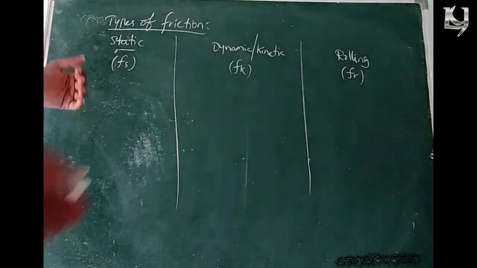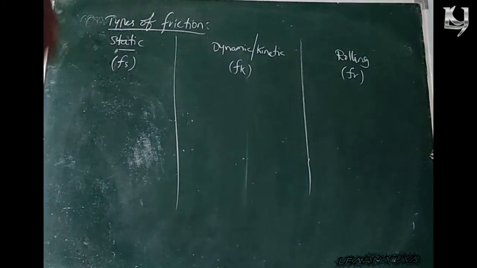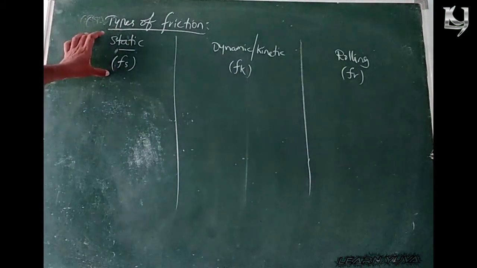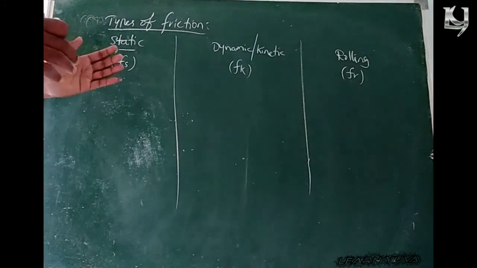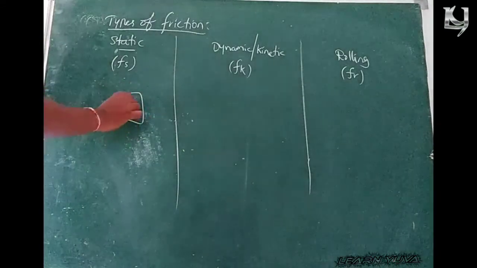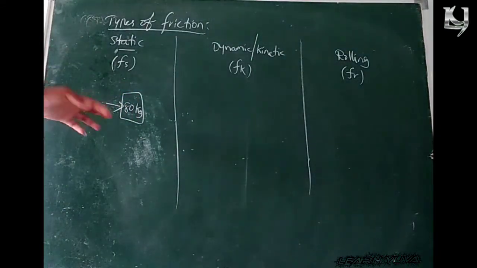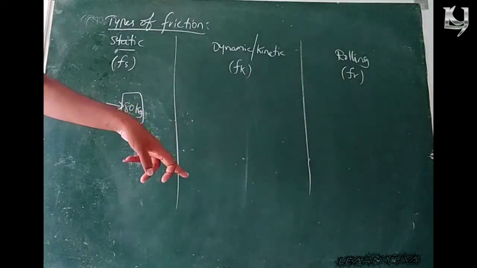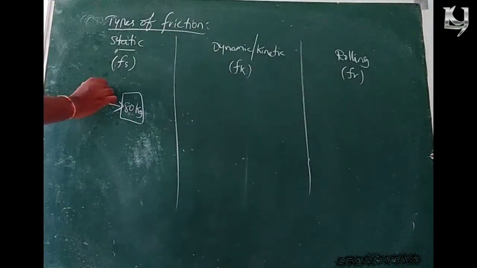While the body is at rest, if you want to move it from rest to motion, the static friction comes into play. Let's say the weight of the body is 80 kg. If we want to move this body from rest to motion, the body will not move until our applied force is greater than 80 kg.